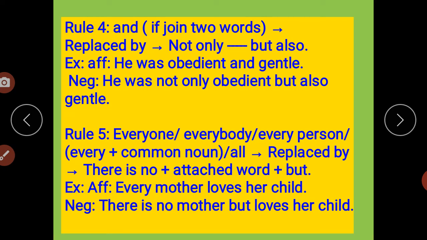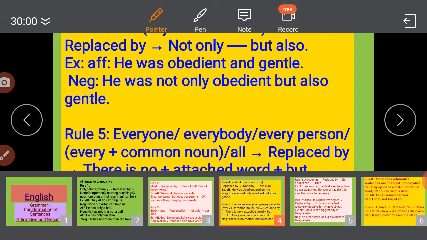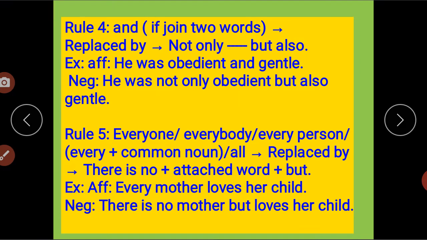Next rule. And, if it joins two words, is replaced by not only but also. He was obedient and gentle. For example, if I say Margie was happy and excited, the negative would be: Margie was not only happy but also excited.